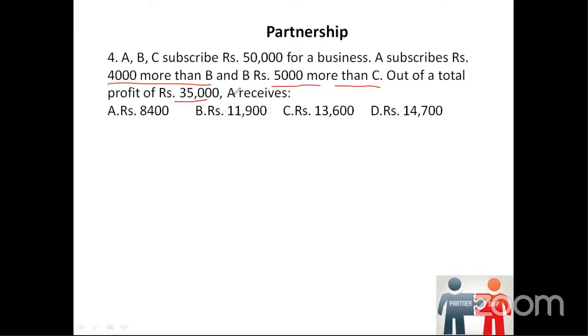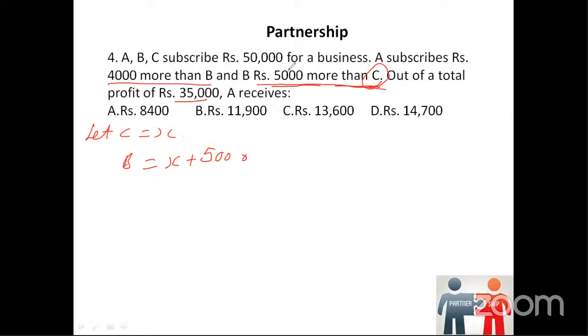Okay. Now what we should do in these kind of cases when a comparison is there, like for example, A is twice than B or B is twice than C, we should start from the last always. Remember this point. So we will assume C is equal to X. Now B, it says B rupees 5,000 more than C, which means X plus 5,000.